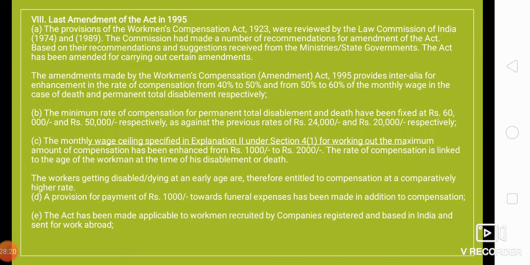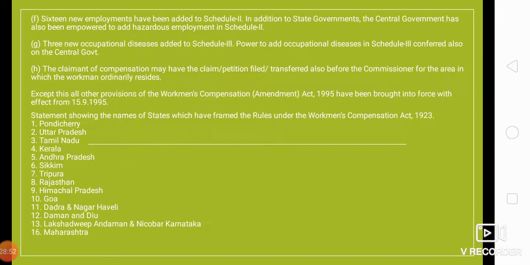The rate of compensation is linked to the age of the workman at the time of his disablement or death. Right? The workers getting disabled or dying at an early age are therefore entitled to compensation at a comparatively higher rate. The provision for payment of rupees 1,000 towards funeral expenses has been made in addition to compensation. The Act has been made applicable to workmen recruited by companies registered and based in India and sent for work abroad. Right?